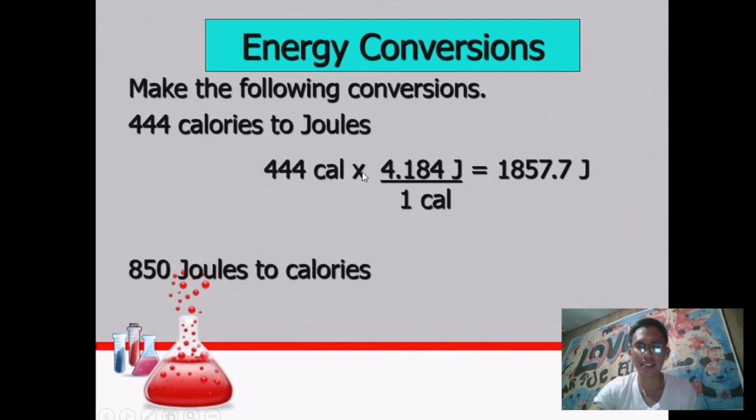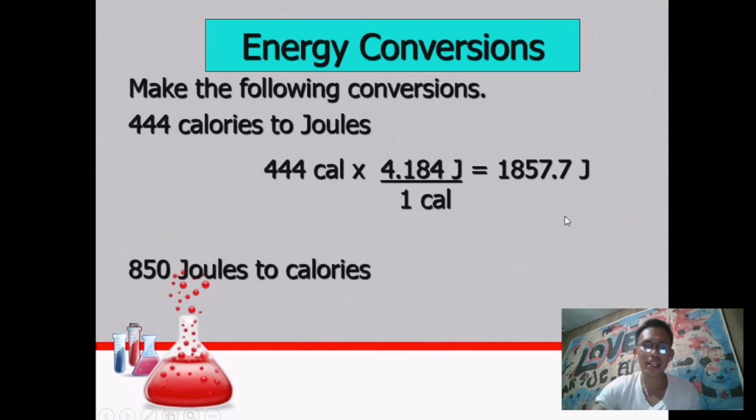444 calories times 4.184 joules divided by 1 cal. It is because 1 cal is equivalent to 4.184 joules. Just simply cancel cal, and what remains is the letter J, or joule. So now, let's multiply 444 by 4.184 joules. It is equivalent to